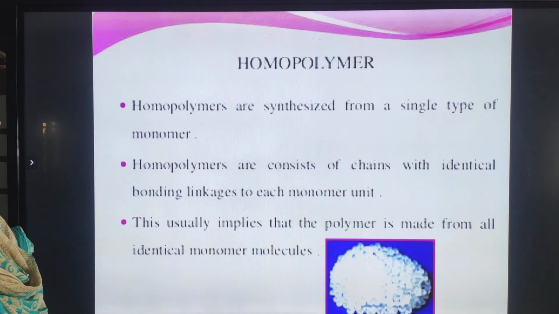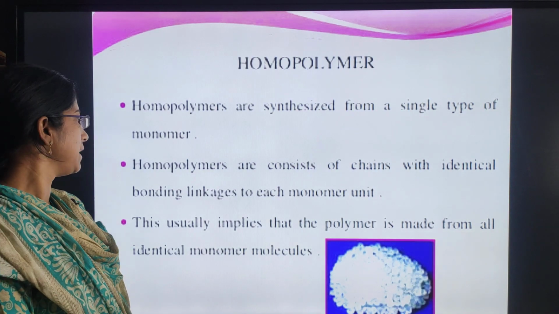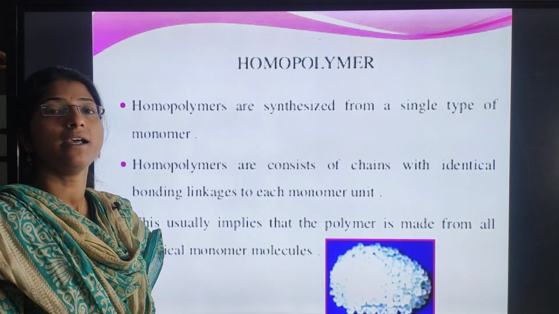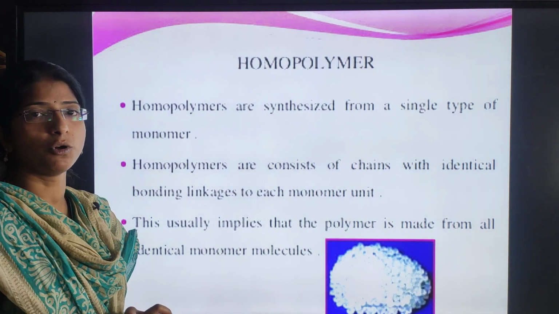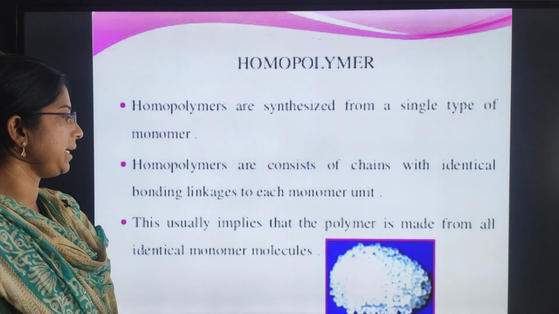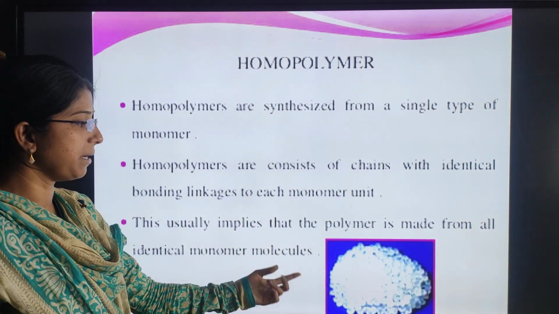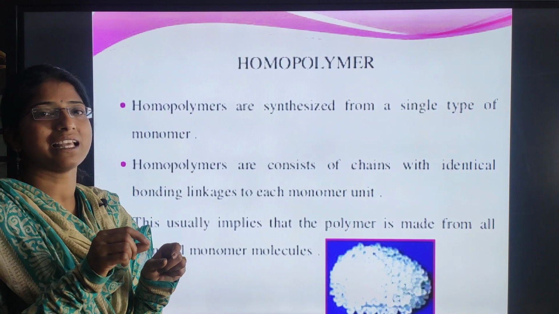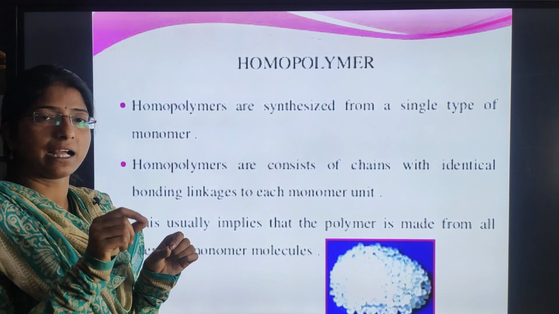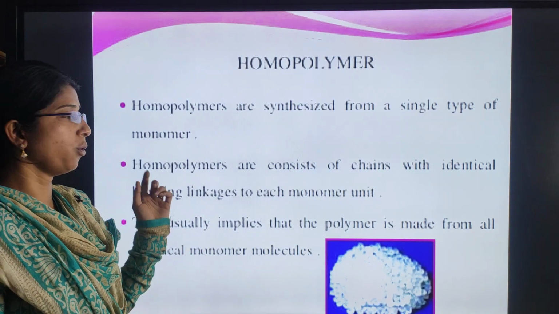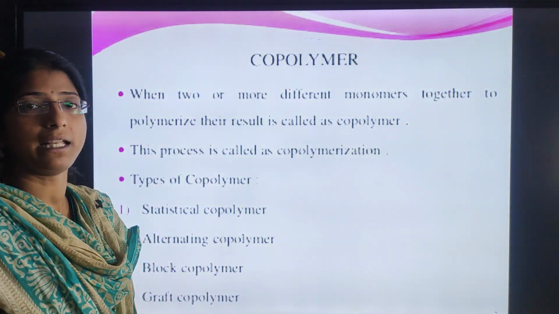We say that a polymer is a homopolymer if it consists of chains with the same bonding linkages to each monomer unit. This usually implies that the polymer is made from all identical monomer molecules. That means all the monomers are the same type of monomers. Then that kind of polymer we call a homopolymer. Is it clear? Natural polymer and homopolymer, we have discussed till now.